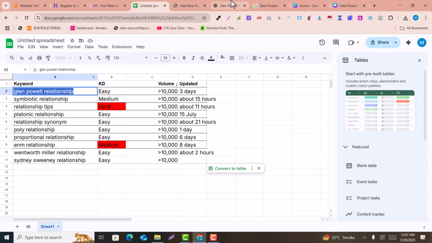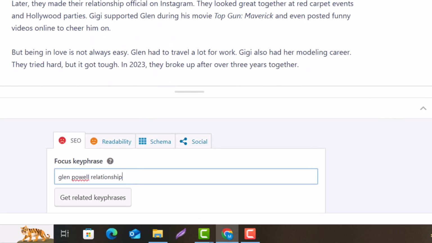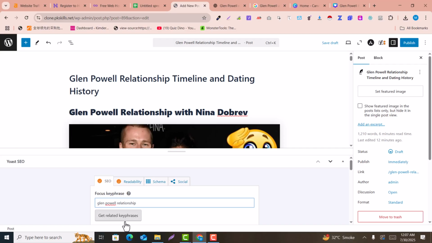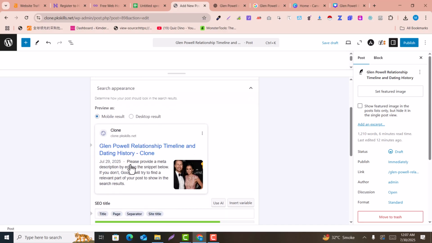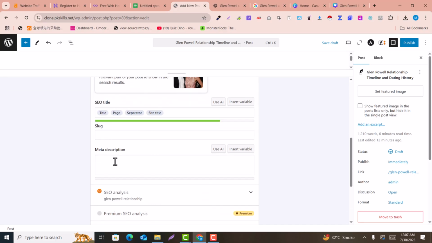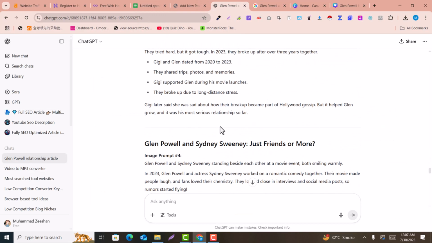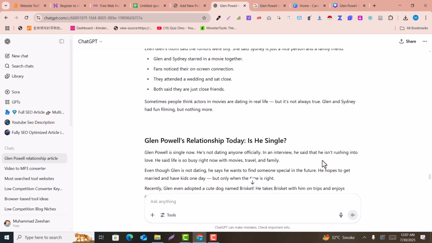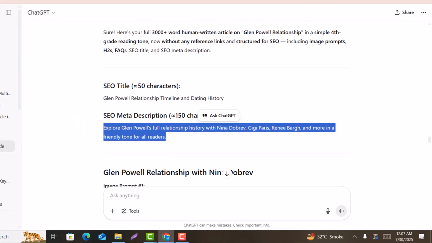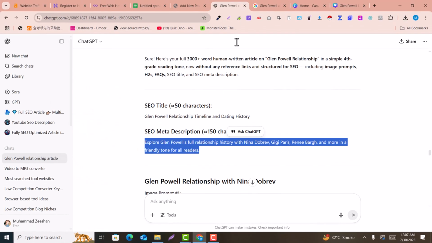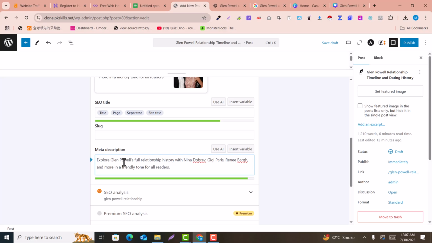So I will just copy that and paste it here in the focus keyword, and in the title you can see this is also added. You can see there is the slug and meta description. So here we'll just go back and copy the meta description from the given keyword article. Here is the meta description I have already added into the prompt. Just copy that and paste it here in the meta description. So you can see this is the meta description.